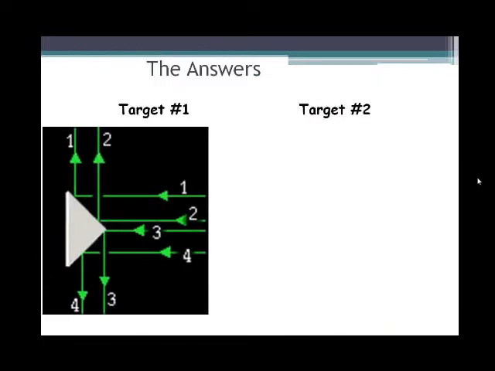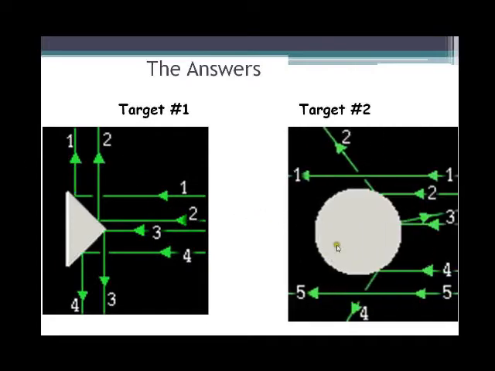Target 1 was a triangle. The flat sides of the triangle caused those particles to be bounced off at right angles to how they came. Target 2 is a circle. Based on where it hit, some particles, like 3, were bounced straight backwards. Some particles, like 1 and 5, went straight through, and others were deflected upwards and downwards, like 2 and 4.